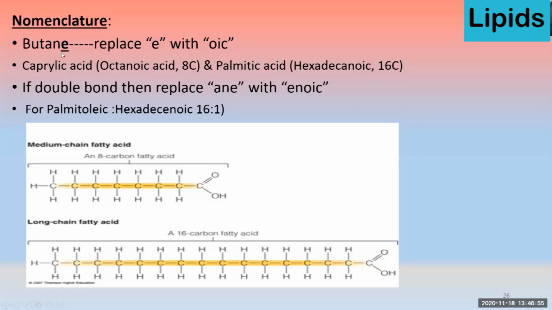So butane becomes butanoic. If you look at this palmitic acid, it's a hexadecanoic acid. But if there is one double bond, that becomes hexadecenoic acid. It's the 8 carbon atom, and you can see it's a straight chain without any double bond, and it's a long chain with 16.